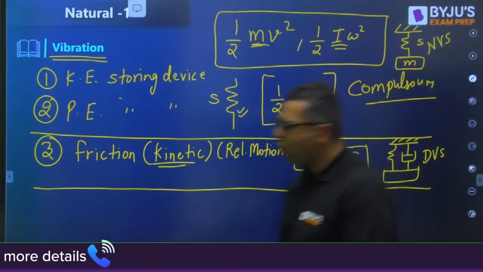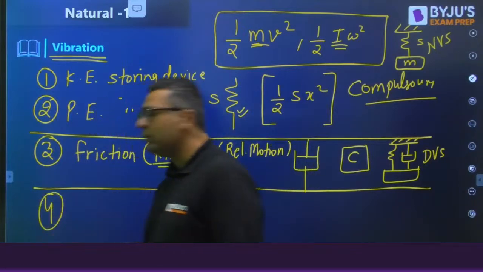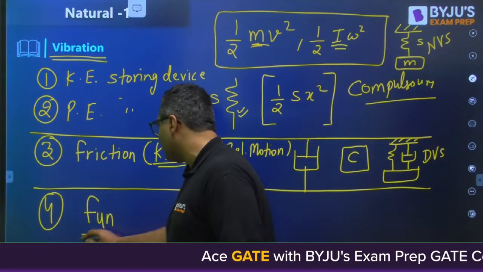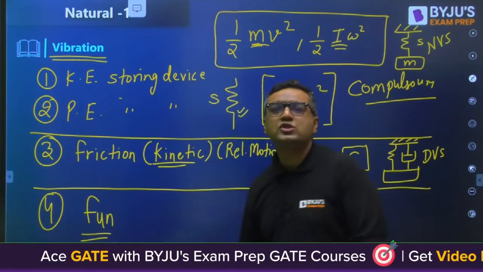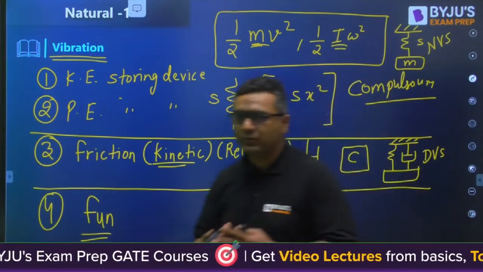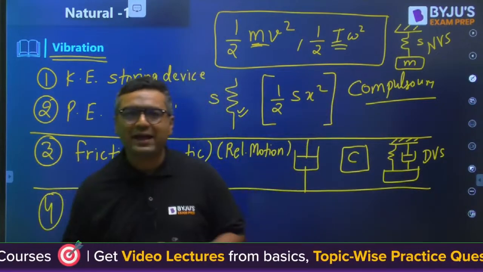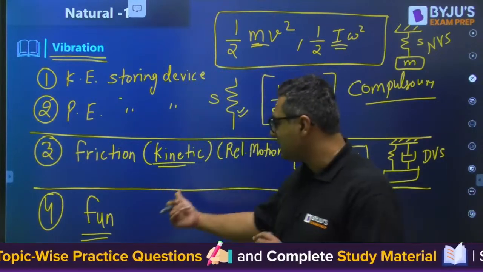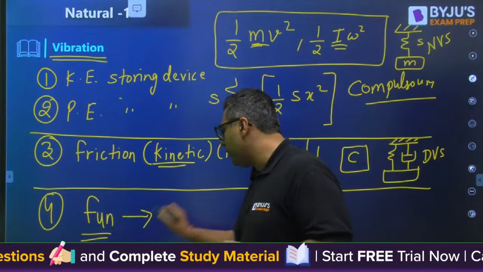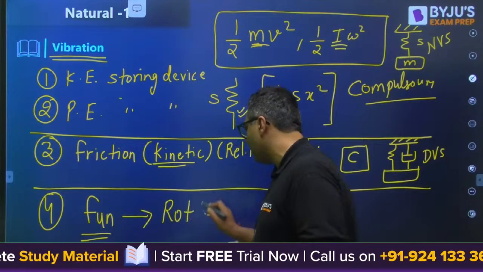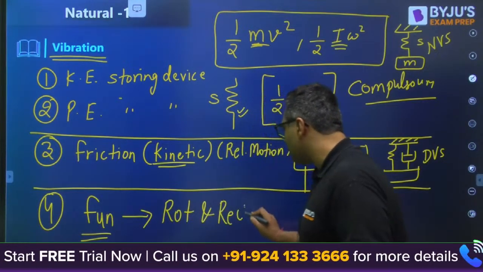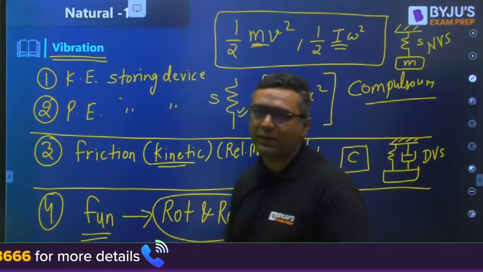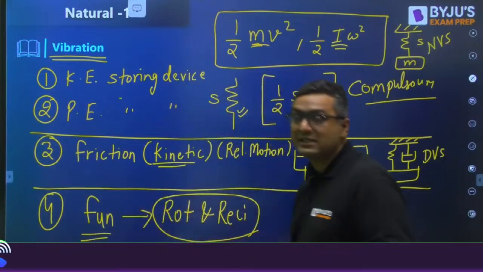And my dear, the fourth one is nothing but the unbalanced force. And you all always know, whenever we are talking about unbalanced forces, they are the forces which are creating the vibrations. These are the forces whose magnitude or direction or both change with time. Such forces are said to be unbalanced forces. They may be coming from rotating or reciprocating components. You may be thinking, sir, why are we not discussing these two things? That we will discuss when we start forced damped vibration, what are rotating and what are reciprocating components.